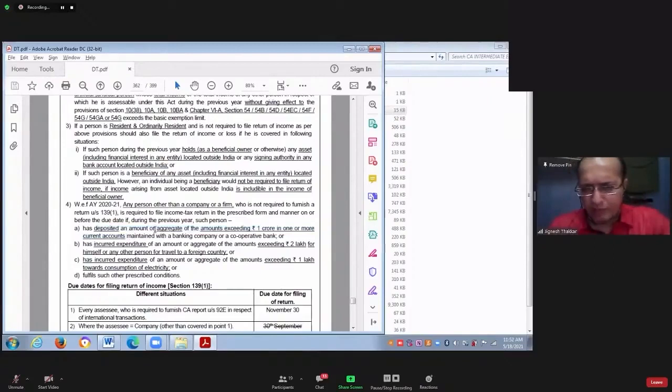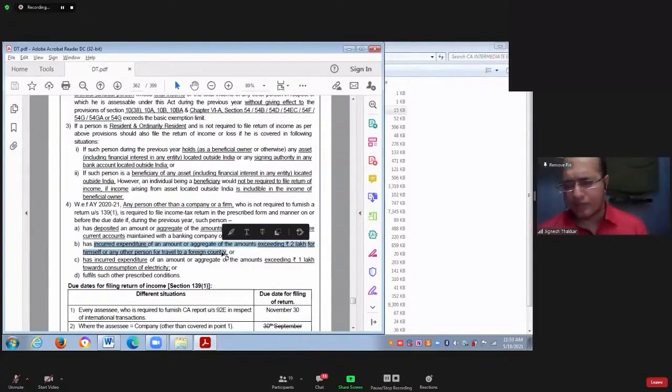If you have deposited money of 1 crore or more in one or more current accounts, or you have incurred an expenditure exceeding 2 lakh rupees for yourself or any other person for travel to any foreign country. See, if you have incurred the expenditure of more than 2 lakhs for visiting any foreign country, then the government wants to just check.